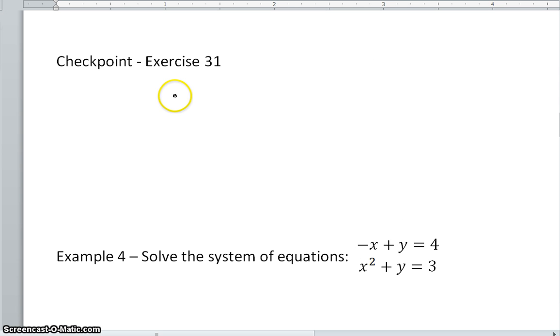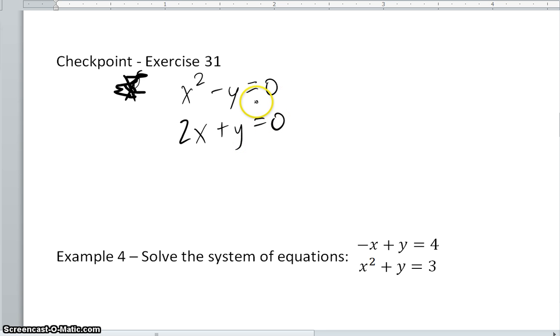Now I'm going to talk about exercise 31, and 31 looks like this. It says x squared minus y equals 0, and 2x plus y equals 0. Now, what we have to do with this is solve something for a variable. It doesn't matter what we choose, but I'm going to solve this by moving the y to the other side, so I get x squared equals y. Now, wherever I see y, I'm going to replace that with x squared.